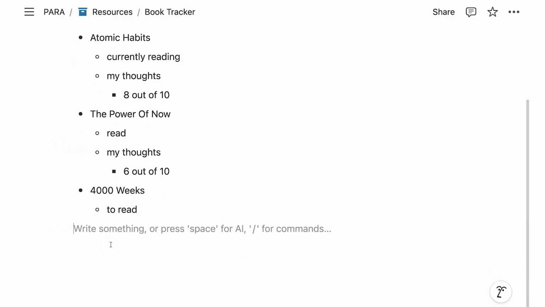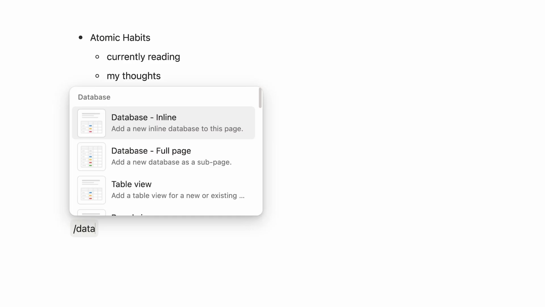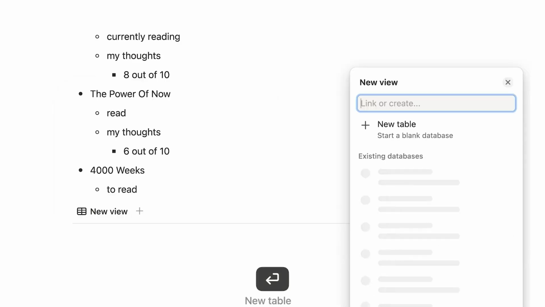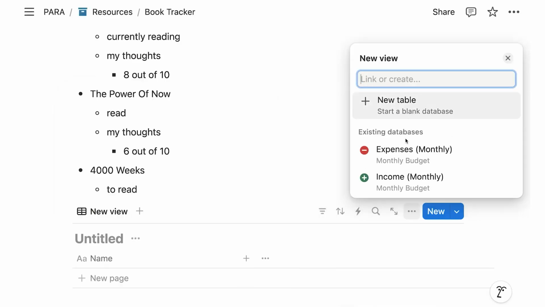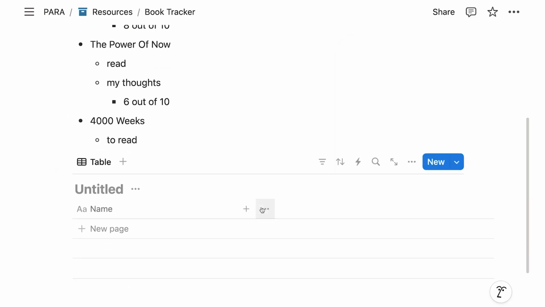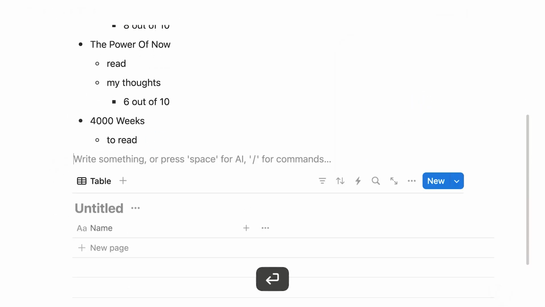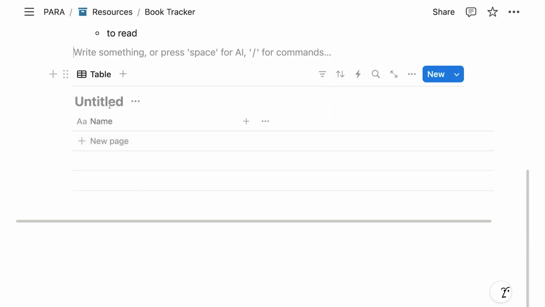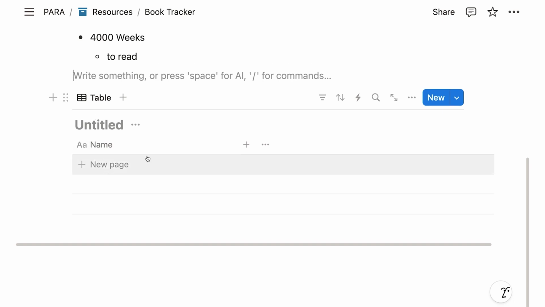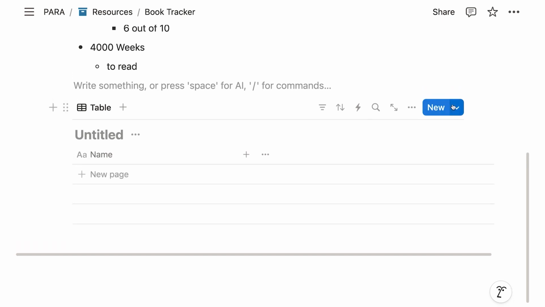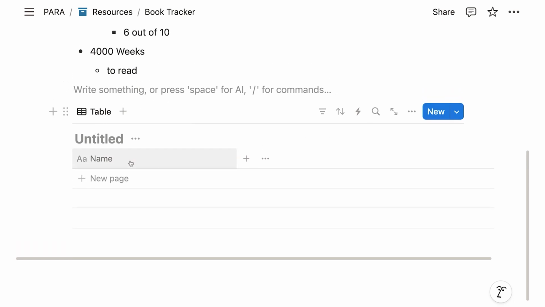So below here, let's type / and then database to create our first ever database. When we do that, if you have already a database in there, you will have these options, but other than that, you will just get this option to start a new table here with a blank database. And I'm going to click on that. Now, a database also has a few elements, just like a page. We have a title for the database, and we have these columns. And then we have up here some options that we'll talk about in a second.